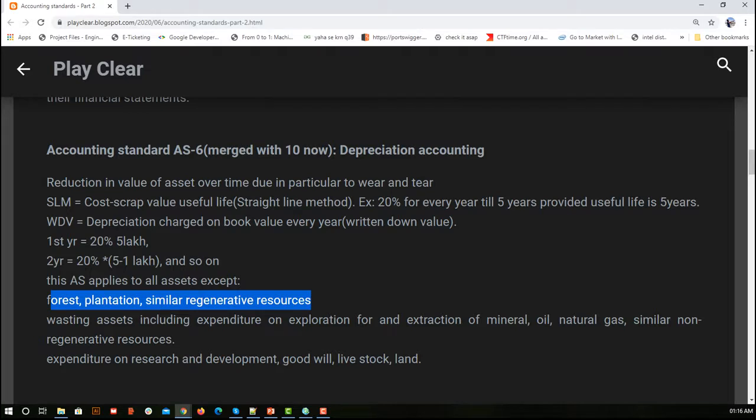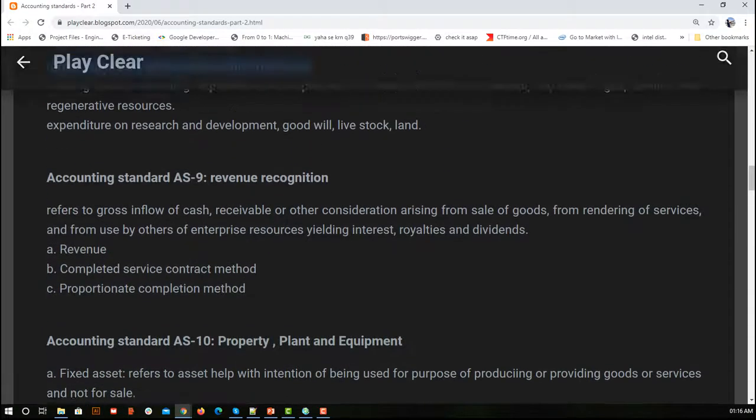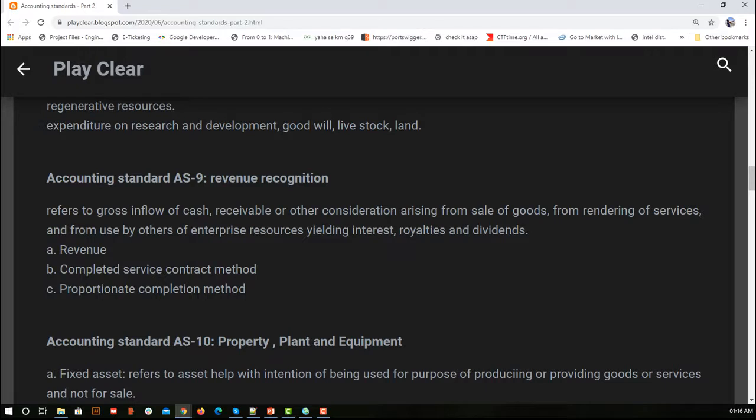Okay, now next moving to accounting standard 9. If you have seen that video where we are doing the cash flow statement, there we understood the concept of cash inflow and cash outflow, right? So here accounting standard 9 deals with revenue recognition, means what is the amount of cash inflow that has occurred during this financial year. Based on that we use some methods like completed service contract method, proportion completion method. So these are some criteria we see.